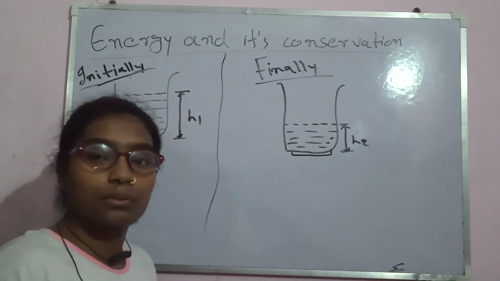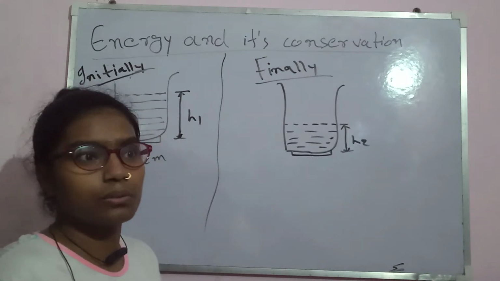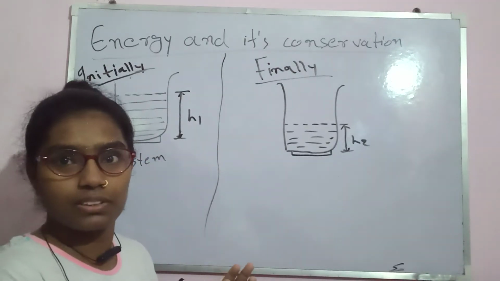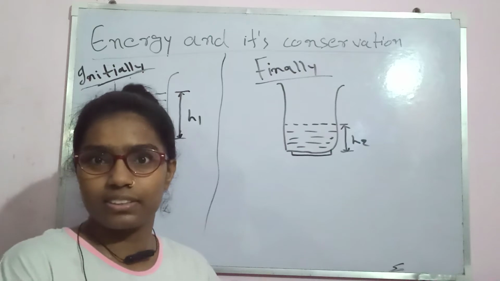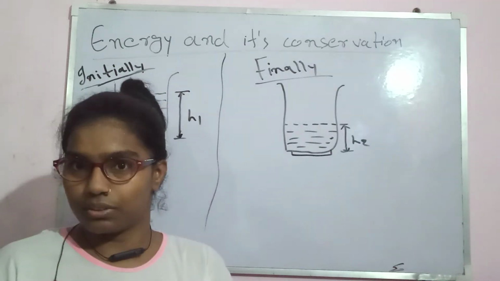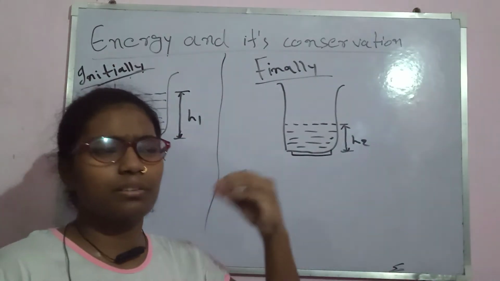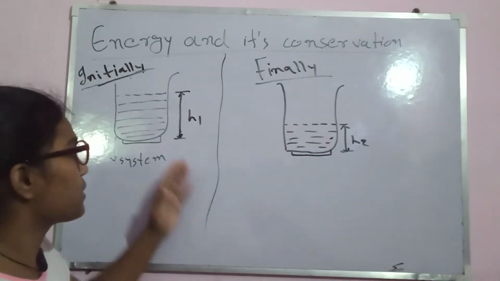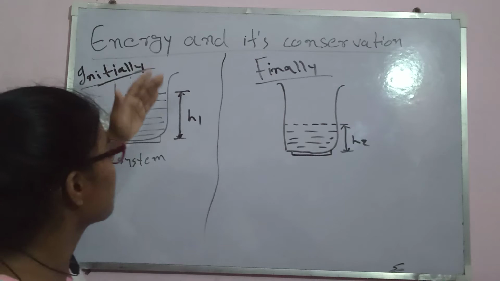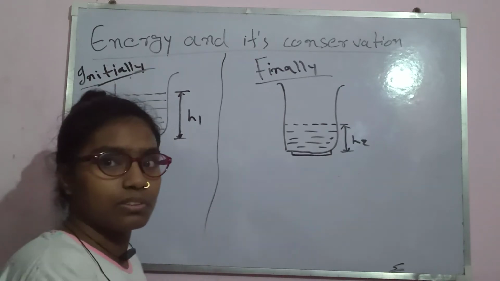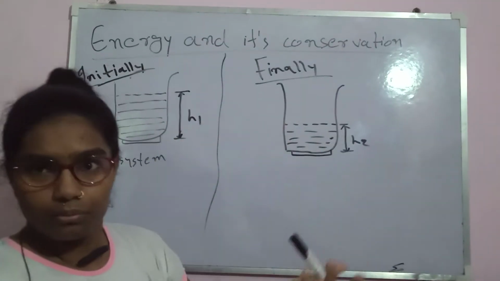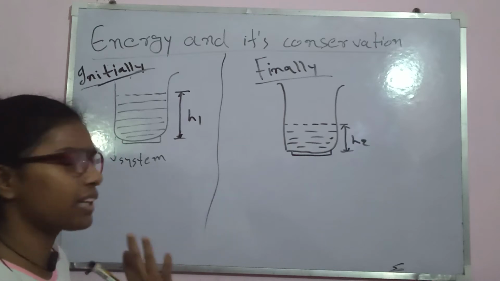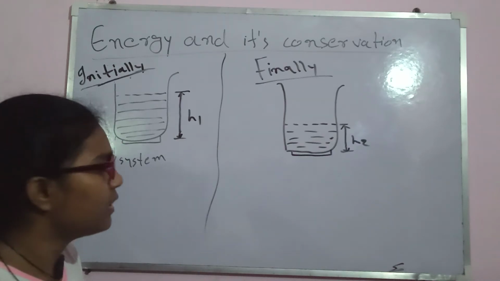So we can try to calculate the kinetic energy of the molecules, but we don't know the velocity, because kinetic energy is the energy that has to do with the velocity of the object. We don't know the velocity of the water molecules, with which velocity they started from here, or with which velocity they have gone to our surrounding. So we can't use kinetic energy here.